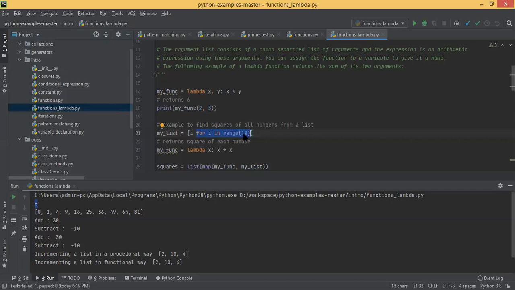Okay, so it will be like 0, 1, 2, 3, 4 up to 9. Then basically if you just wrap this expression inside a square bracket, it will create a list for you. Okay, I for I in range of 10.